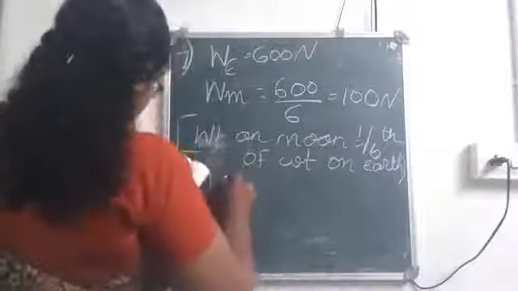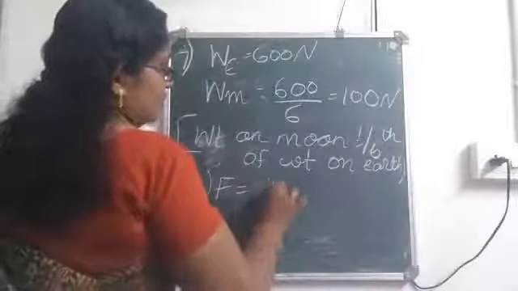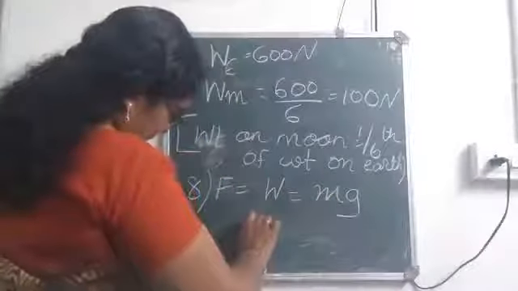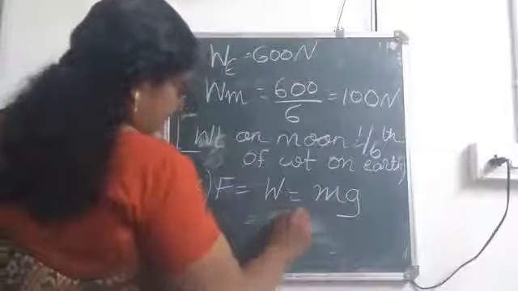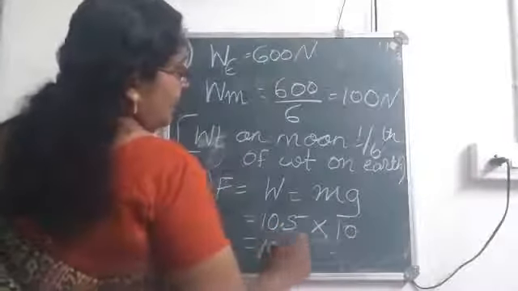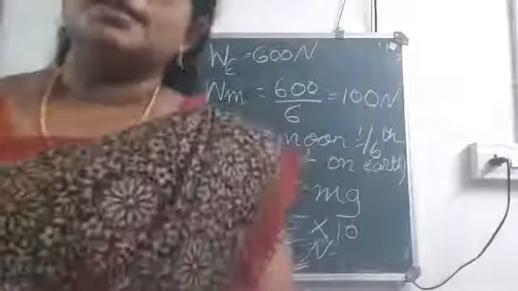So our equation will be F is equal to W is equal to mg. How much is the mass given? 10.5 into g, taking g as 10. So the answer will be 105 Newton. Okay. So is it clear?